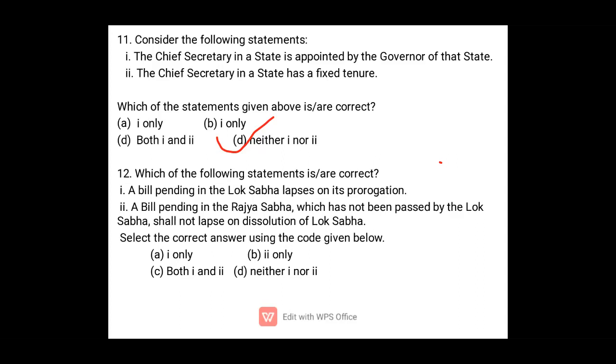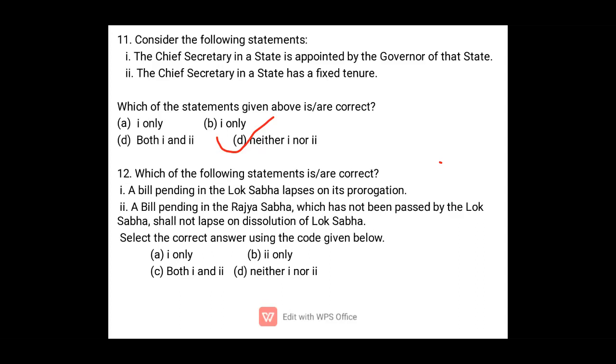But dissolution means complete termination of the house, after every 5 years. That is called dissolution. So does a bill pending in the Lok Sabha lapse on prorogation? No, it never lapses on prorogation, because if a bill is not passed in one session, it can be presented in the other session. It does not lapse because prorogation does not mean dissolution or complete termination.